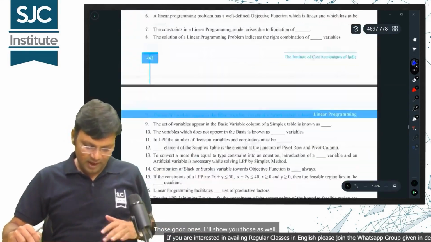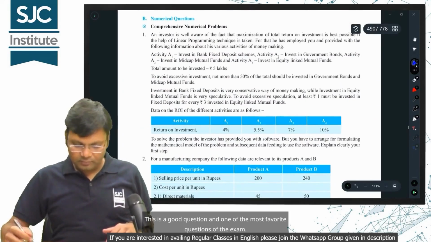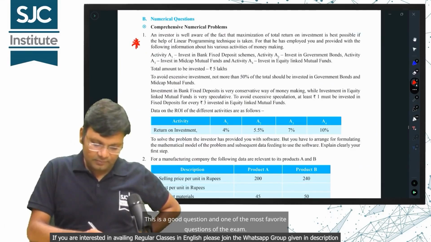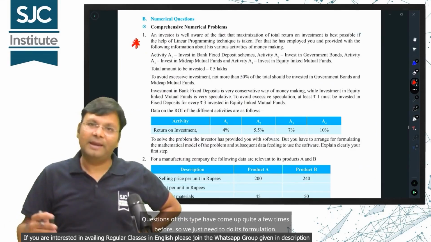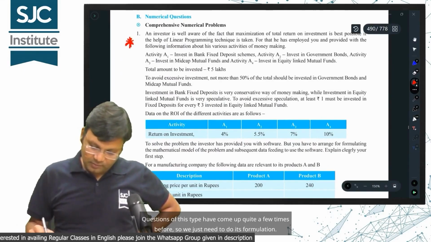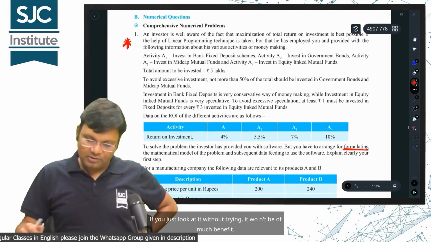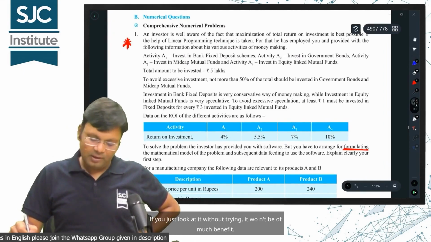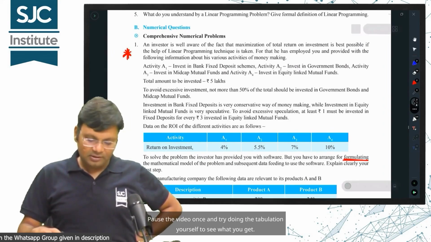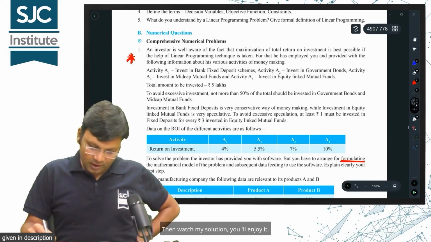Those good ones, I show you those as well. Like, look at this question. This is a good question and one of the most favorite questions of the exam. Questions of this type have come up quite a few times before, so we just need to do its formulation. You should try it on your own once. If you just look at it without trying, it won't be of much benefit. Pause the video once and try doing the tabulation yourself to see what you get. Then watch my solution, you'll enjoy it.